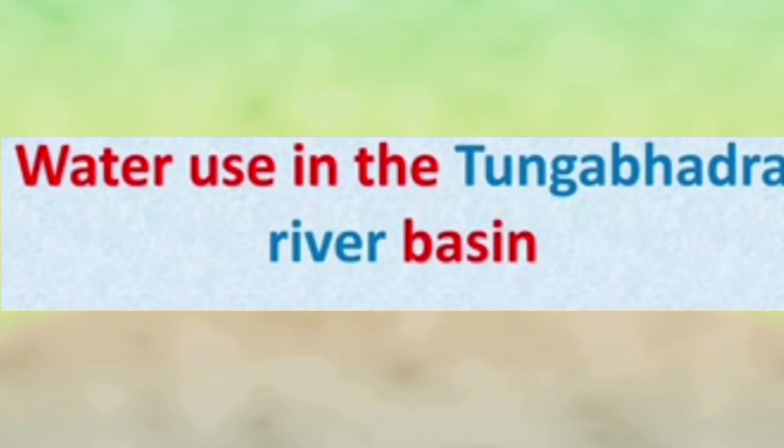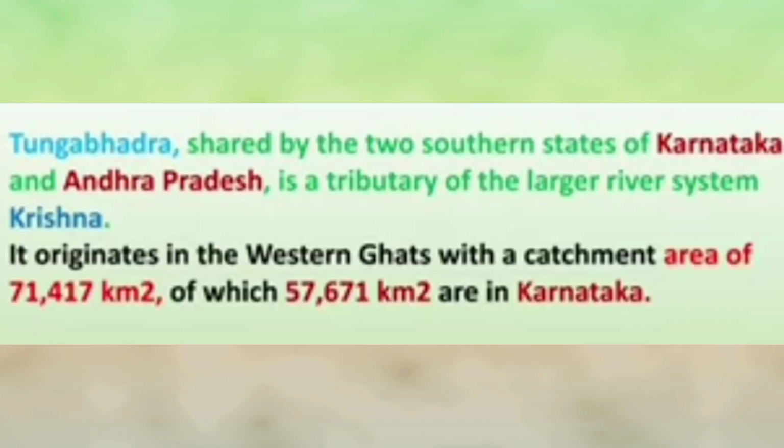Students, let us see the water use in the Tungabhadra river basin. Tungabhadra, shared by the two southern states of Karnataka and Andhra Pradesh, is a tributary of the larger river system Krishna. It originates in the Western Ghats with a catchment area of 71,417 square kilometers, of which 57,672 square kilometers are in Karnataka.